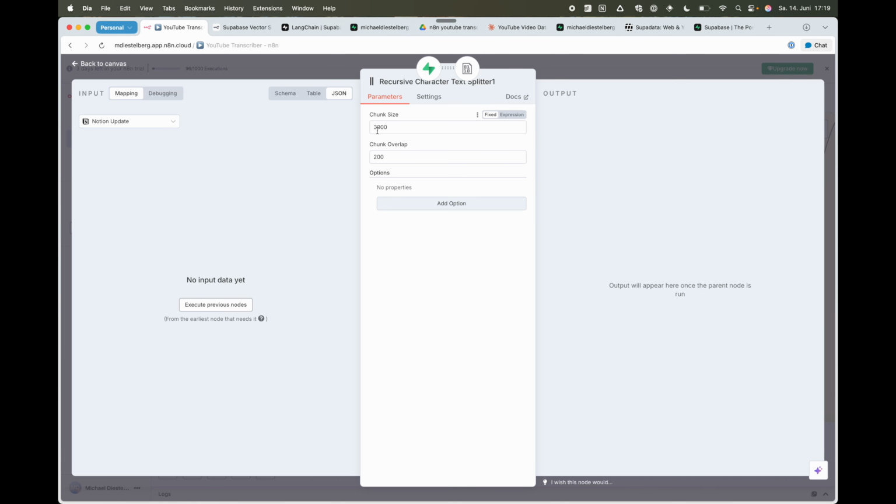You can play around with the chunk size a little bit, how many characters you want to be included in one chunk, and how much overlap you want to have between the chunks so it doesn't stop mid-sentence, and it's clear where those chunks are ending, and how it overlaps to the next node. That will make it a bit easier for the AI to understand how they are connected.